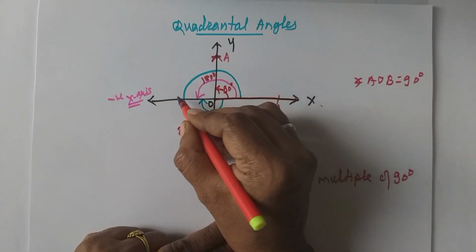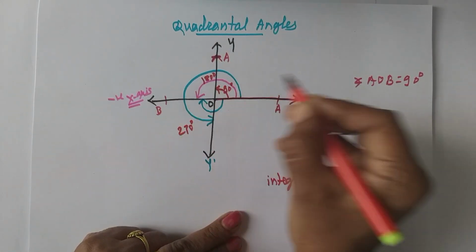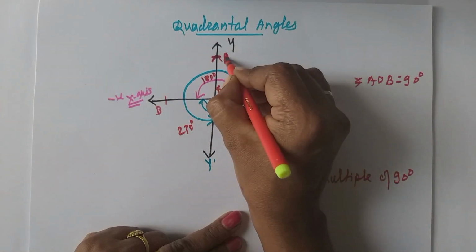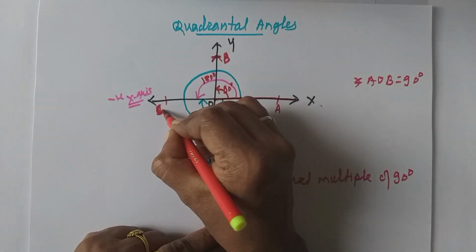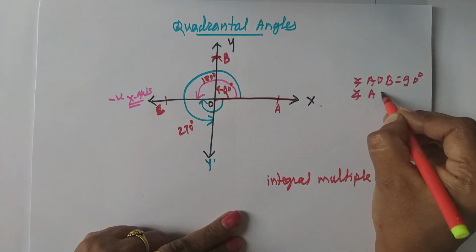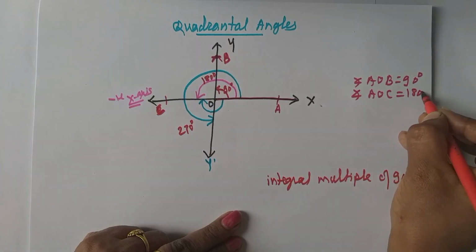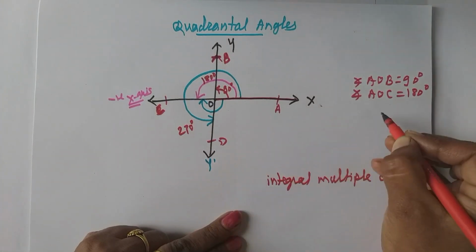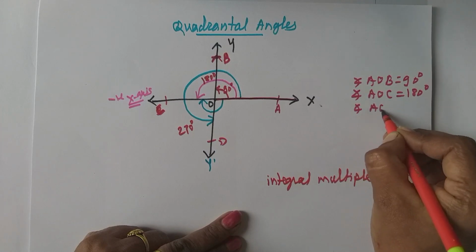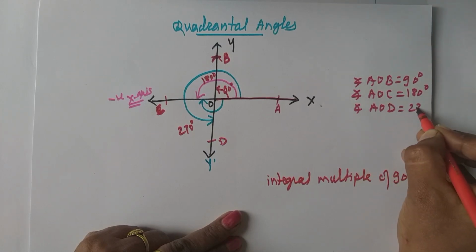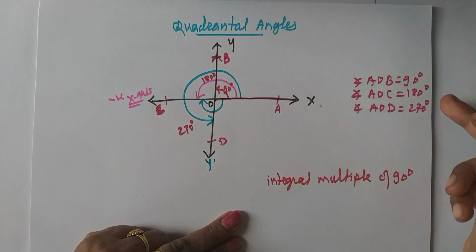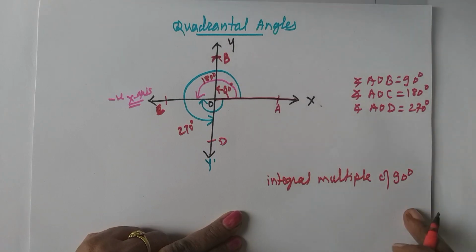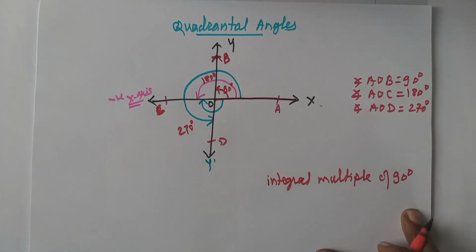Then consider the second angle, if it is C, then AOC is 180 degrees. If we take this point D, then angle AOD is 270 degrees. All these angles are multiples of 90 degrees, means all quadrantal angles are multiples of 90 degrees.